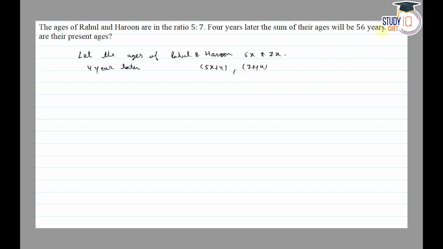देन हमें गिवन है 4 year later the sum of their ages will be 56. So 5x plus 4 plus 7x plus 4 is equal to, ये हमें गिवन है 56. So ये हो जाएगा 5x plus 7x 12x plus 8 is equal to 56.